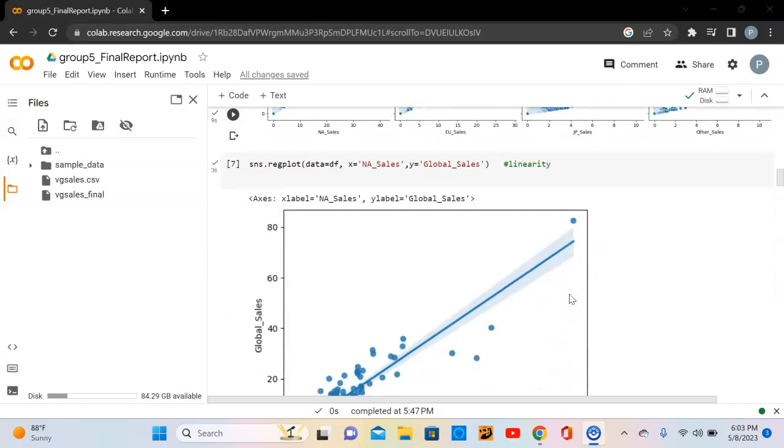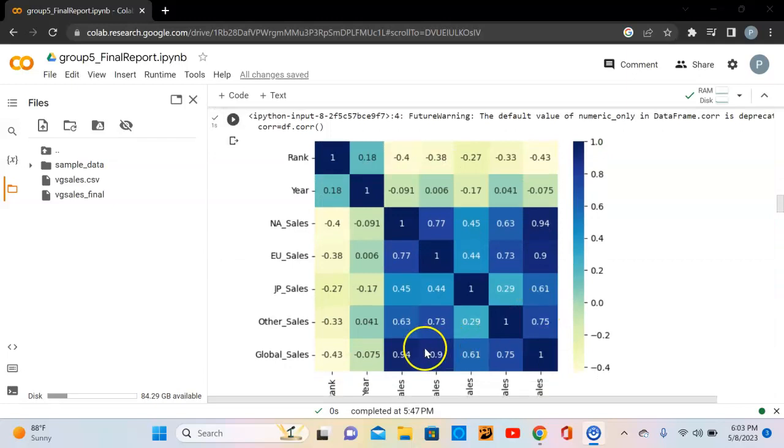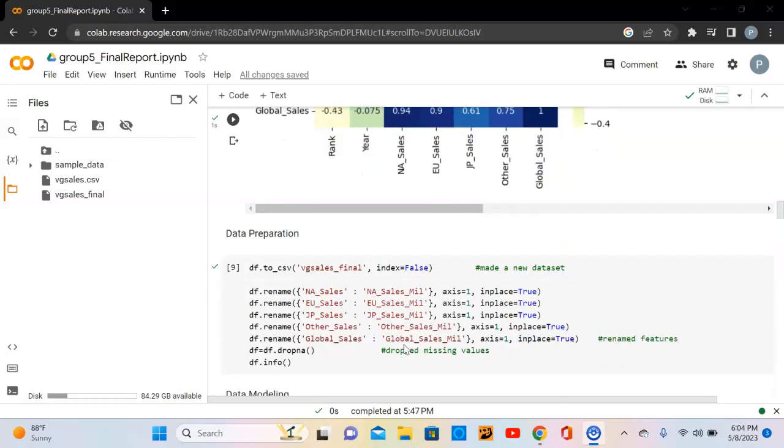If we look at our heat map, we can see that the two values that have the highest collinearity with global sales in the millions are North America and European markets. The two values from North America and European markets are highly correlated, and North America was much more collinear to global sales. For this reason, we decided to eliminate multi-collinearity and run a linear regression analysis, dropping European sales from our analysis in the process.